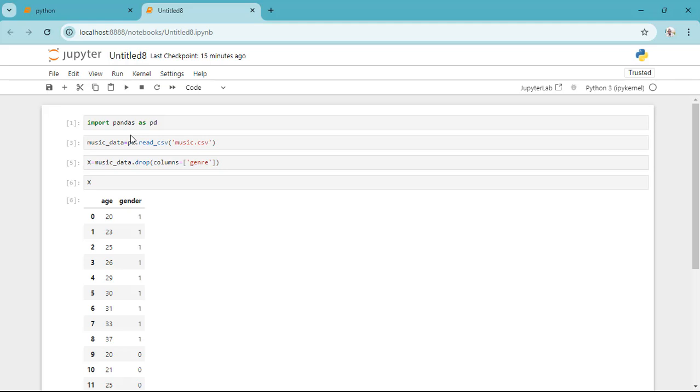By convention I will allocate this an X to indicate that in my X variable, which is an input data set, I'm going to have all columns excluding the genre column.